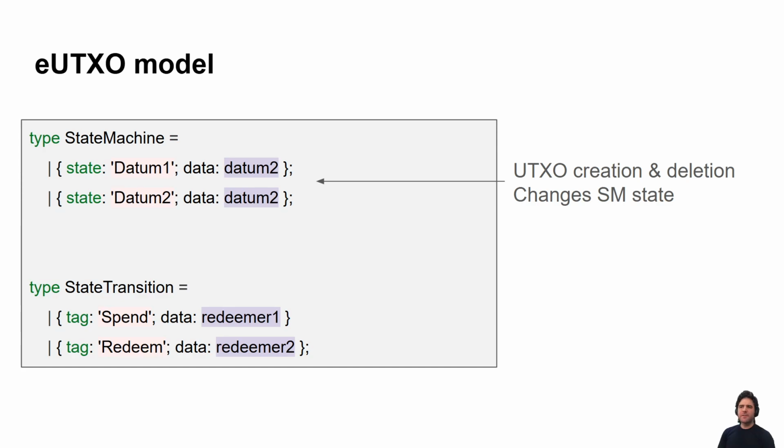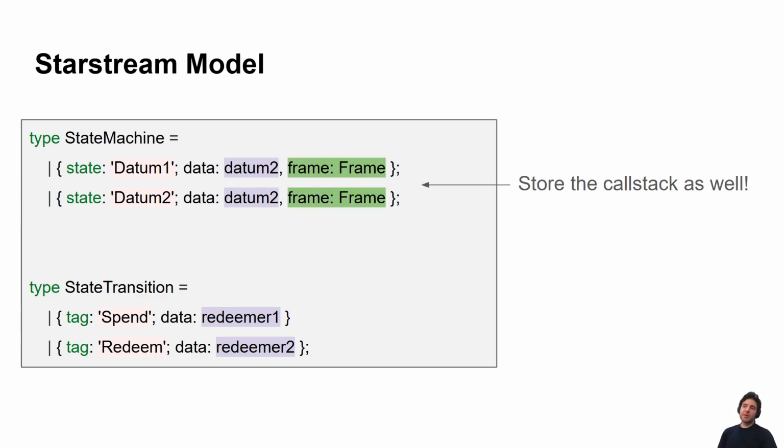But in practice, not a lot of people have used ZK for UTXOs. We'll talk later in the slides about how Starstream solves this issue and gives a very easy way to write UTXO-based smart contracts in a way that's ZK friendly. We do this by adding a new field, which is the frame, aka the call stack, which is a coroutine concept.